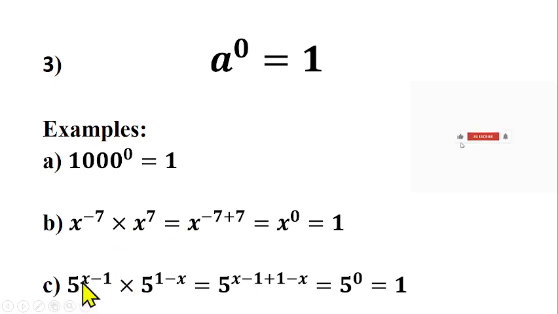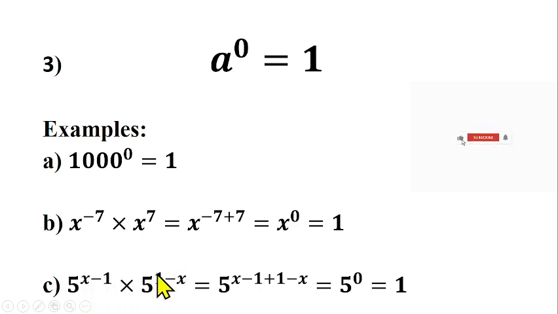Let's look at question C as well. We are having 5 raised to the power x minus 1 times 5 raised to the power 1 minus x. Based on your understanding of the first law, you should know what to do now. You're having a number with base and power, they have the same base, and you're having times in between them.